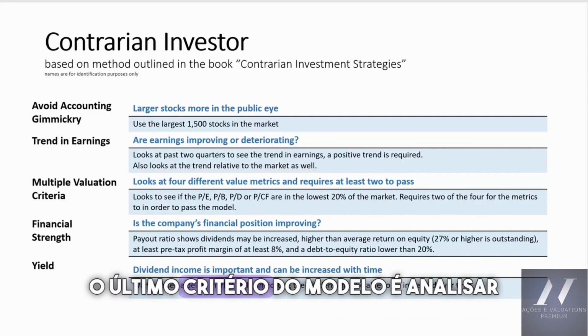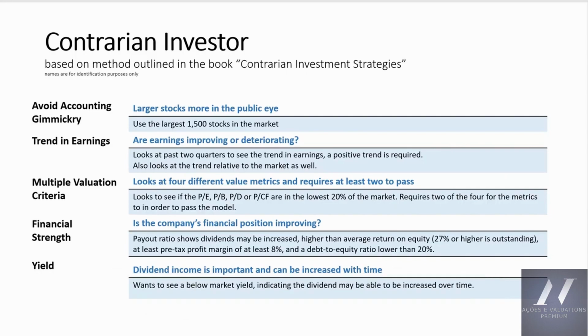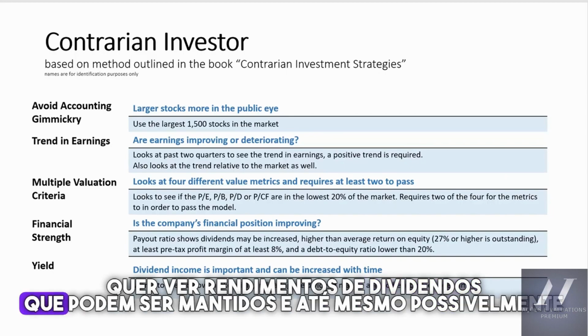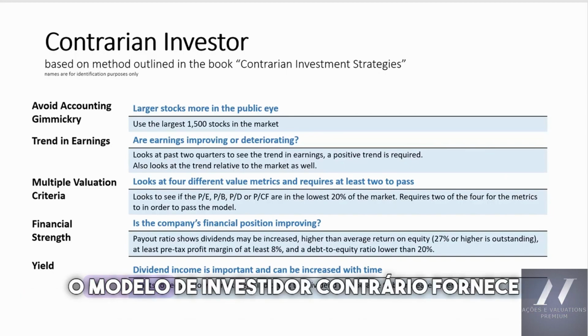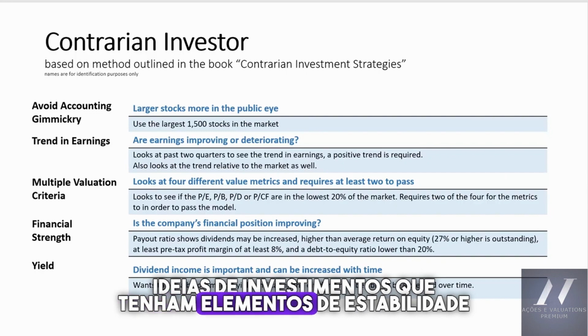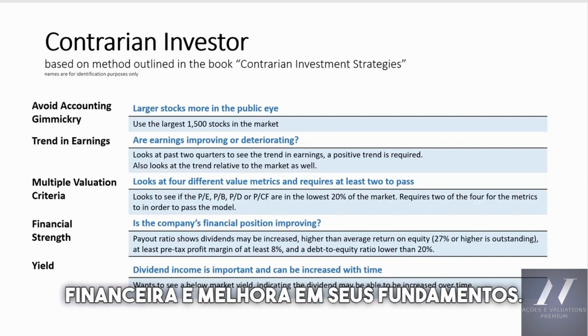The last criteria in the model is to look at the dividend yield. A high dividend yield is good, but more importantly, it wants to see dividend yields that can be maintained and even possibly increased over time. The contrarian investor model provides investors with a way to find beaten up, contrarian-like investment ideas that have elements of financial stability and improvement in their fundamentals.